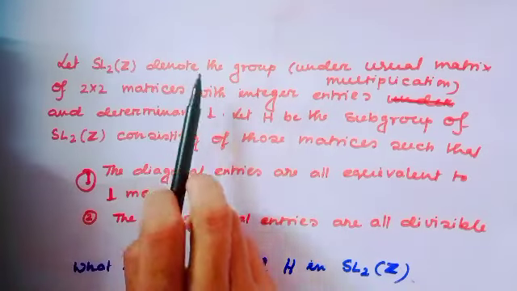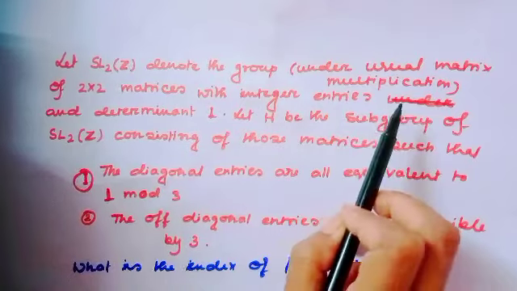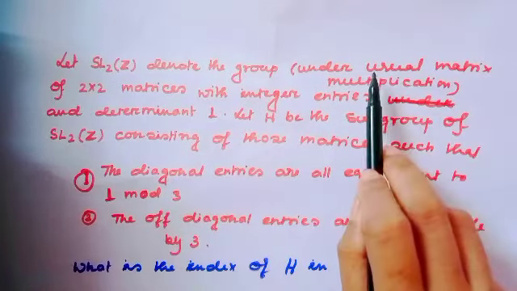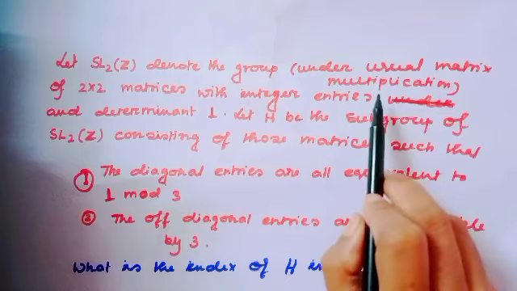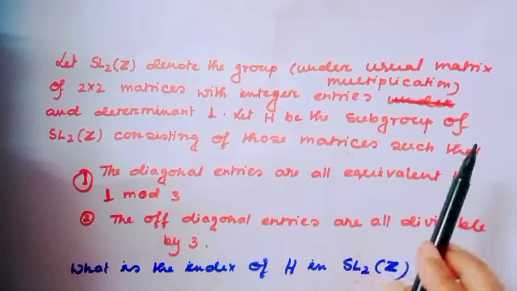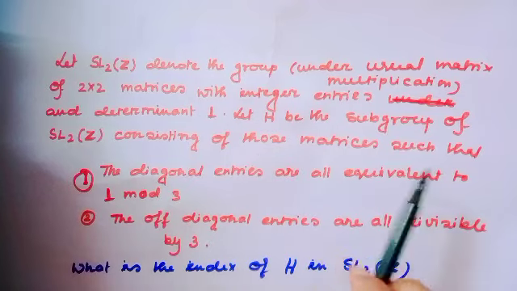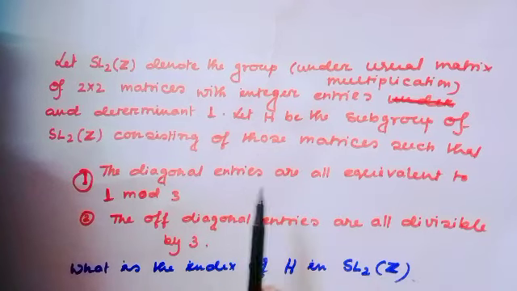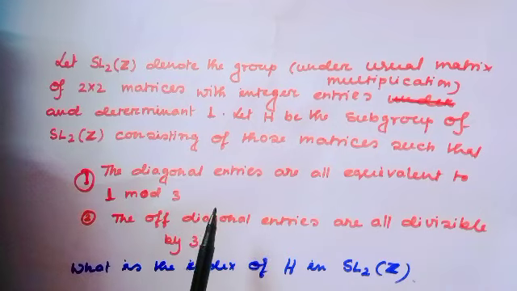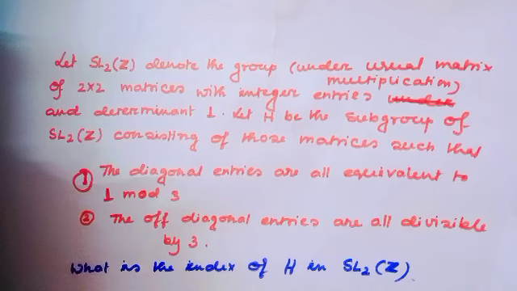Let SL2Z denote the group of 2 cross 2 matrices with integer entries and determinant 1, where the operation is matrix multiplication. Let H be the subgroup of SL2Z consisting of those matrices such that the diagonal entries are all congruent to 1 modulo 3 and the off-diagonal entries are divisible by 3.